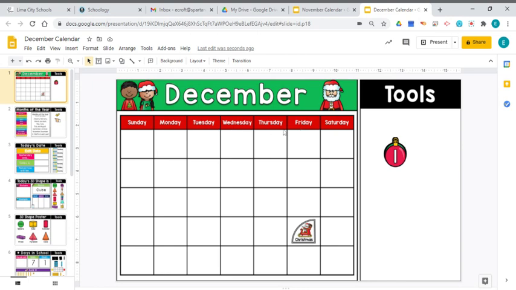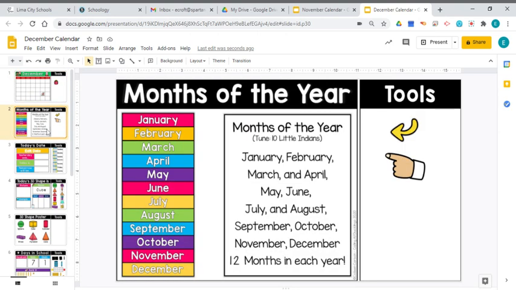Saturday. And now we're really going to focus on the months of the year and learning those months of the year. And we have a song for that too, because music helps us remember things. So our song goes like this: January, February, March, and April, May, June, July, and August, September, October, November, December, 12 months in each year. All right, you want to try and sing it with me?